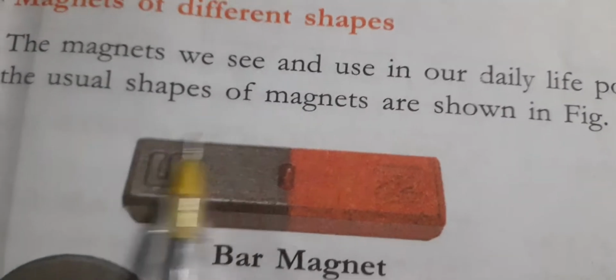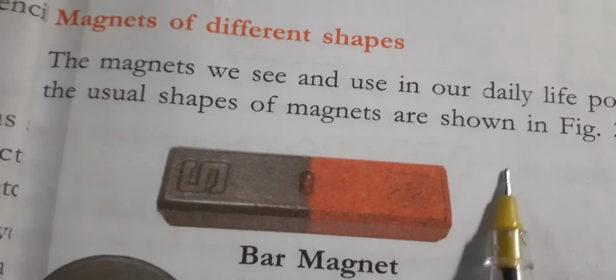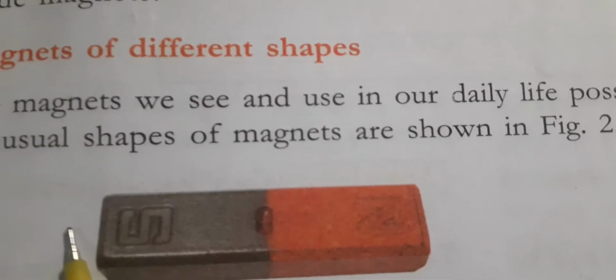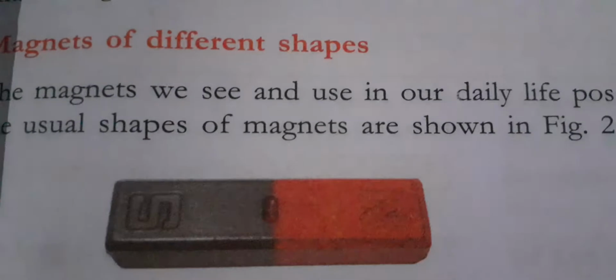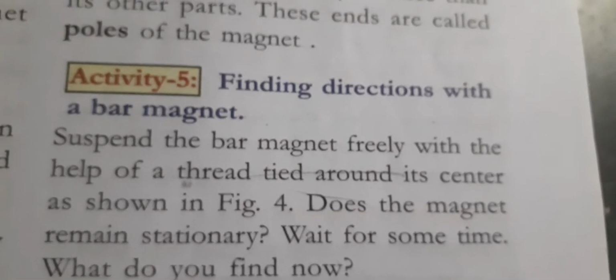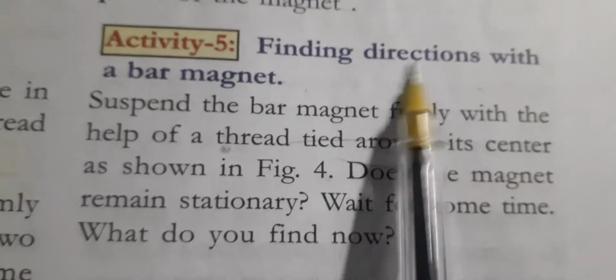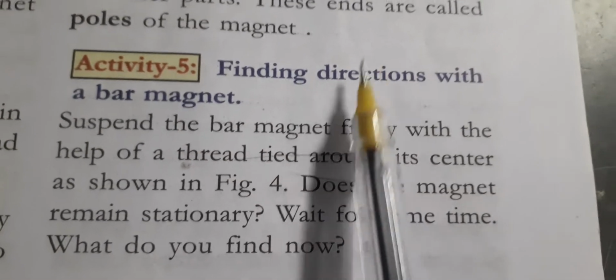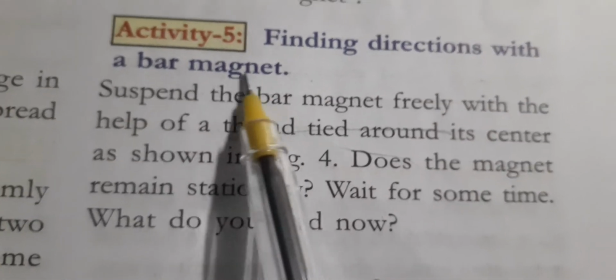Each magnet has two poles. One is the south pole and one is the north pole. Because of these poles only, the iron filling particles will move when we keep the bar magnet below. So what we have to do is find directions with a bar magnet.